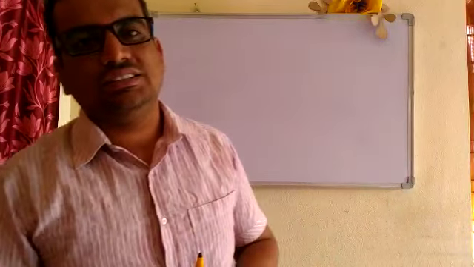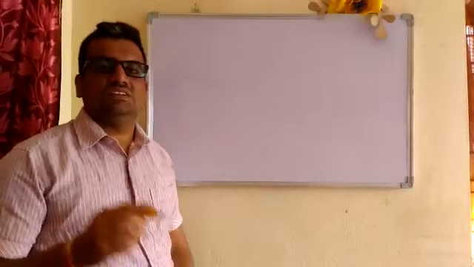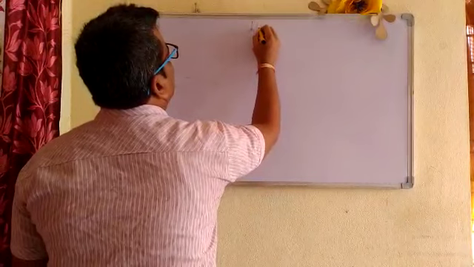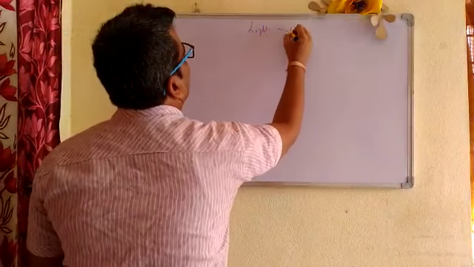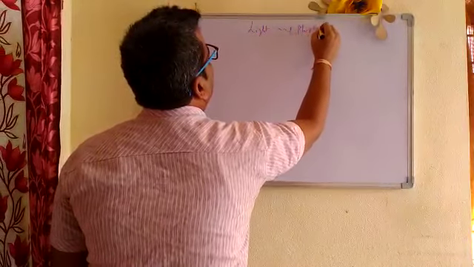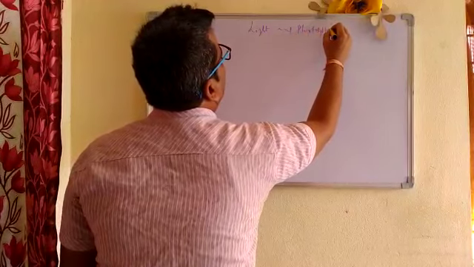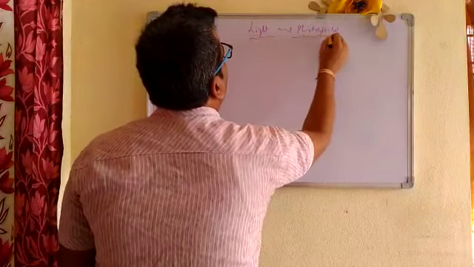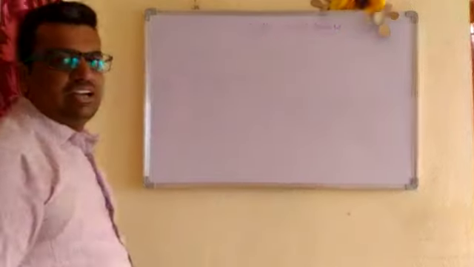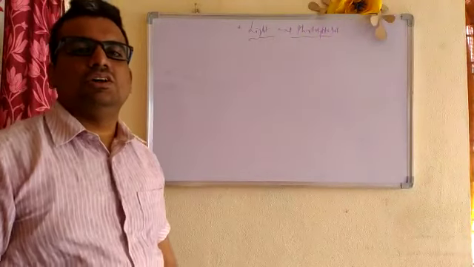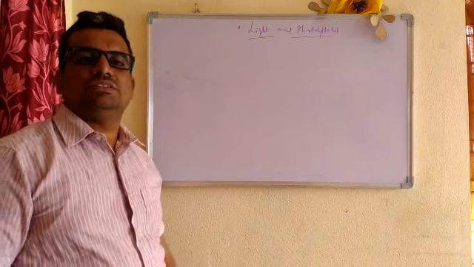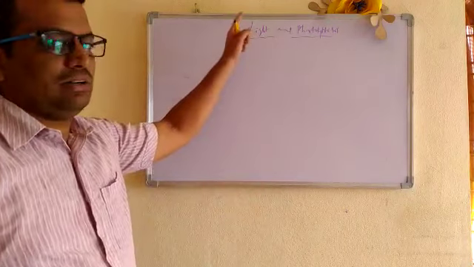Now let us discuss another important factor of photosynthesis, that is light and photosynthesis. We already discussed photosynthesis. What is the importance of light? Light is the source of energy. All plants, all living things, prepare their own food depending upon light.